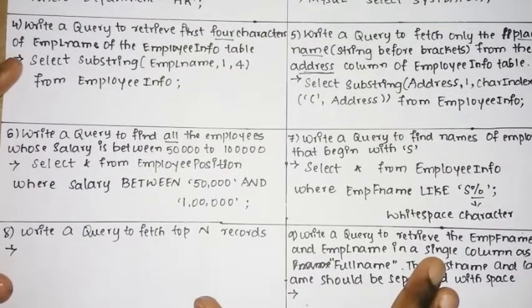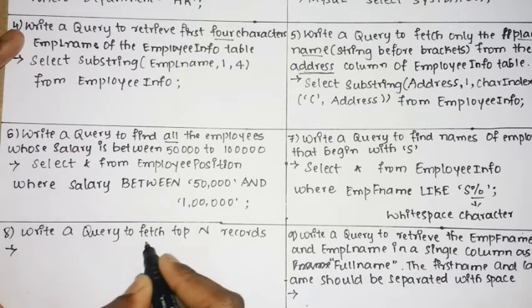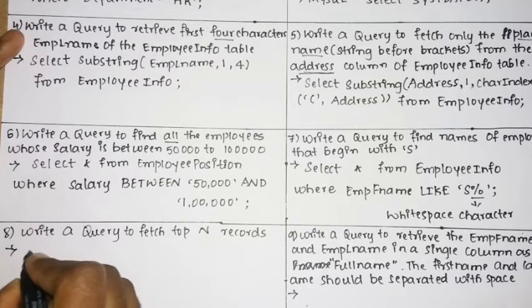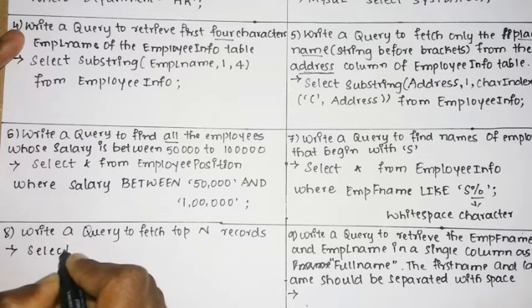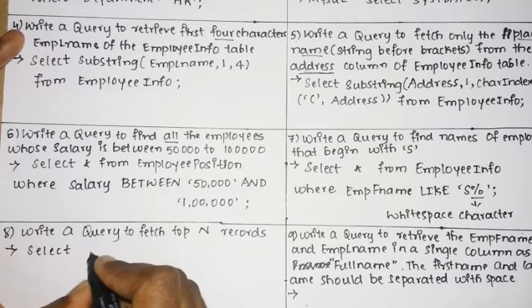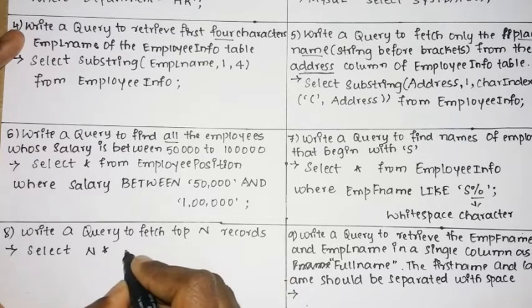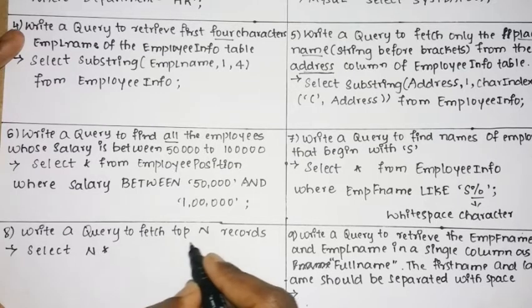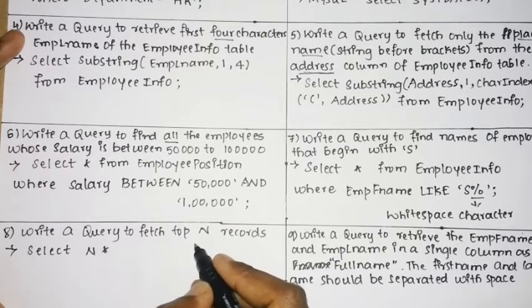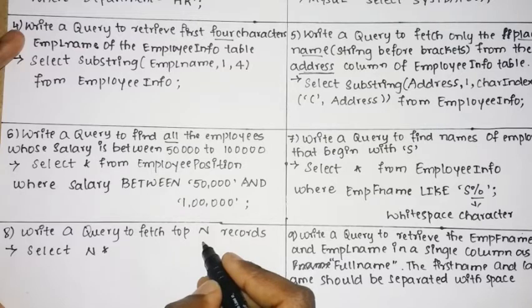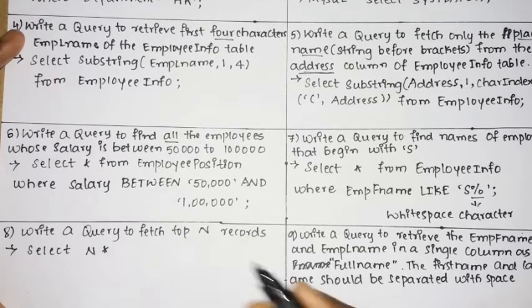So the next query is write a query to fetch the top n records. So you need to fetch the top n records from the employee table. So that is select, select top n star from. You need to select the top n records, therefore you are going to select top n star from employee position.